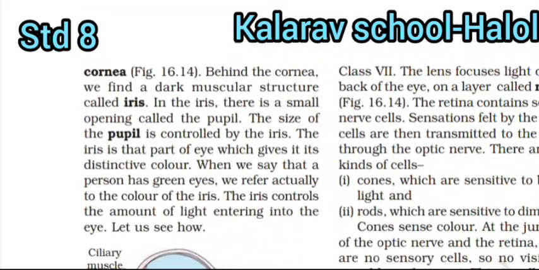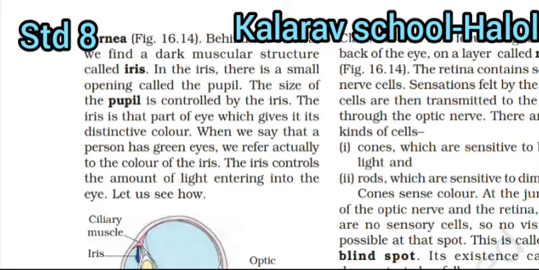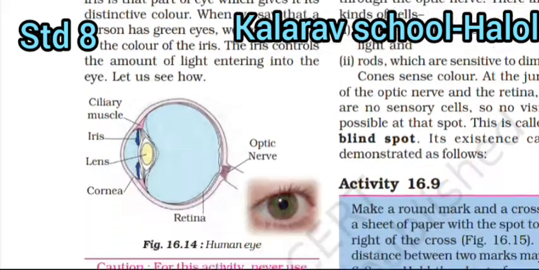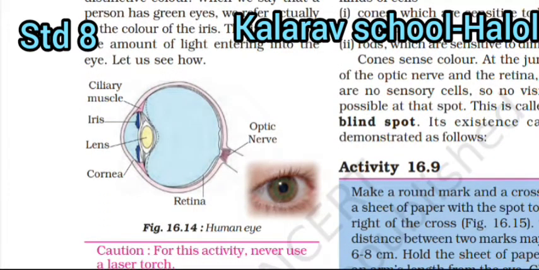Now, here, look, Class 7, the lens focuses light on the back of the eyes on a layer called retina. The retina contains several nerve cells. Sensations felt by the nerve cells are then transmitted to the brain through the optic nerve. There are two kinds of cells: cones, which are sensitive to bright light, and rods, which are sensitive to dim light. Cones sense color, and at the junction of the optic nerve and the retina there are no sensory cells, so no vision is possible at that spot.